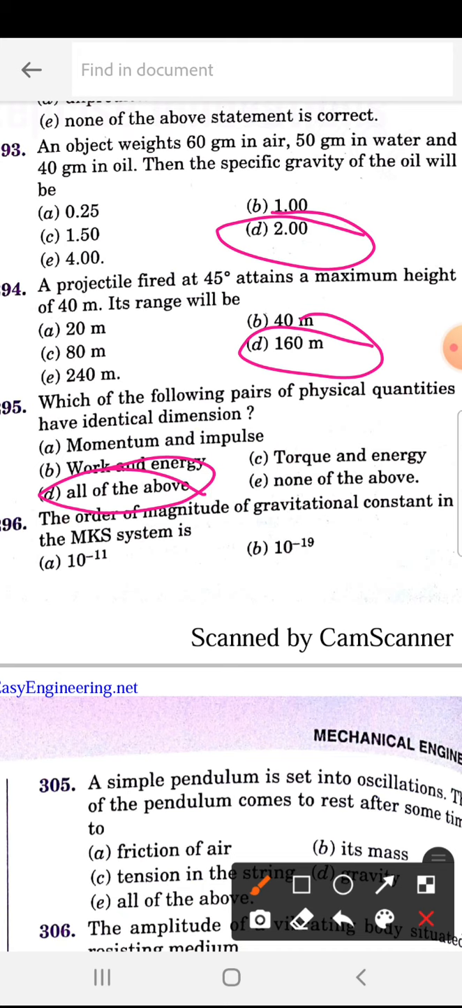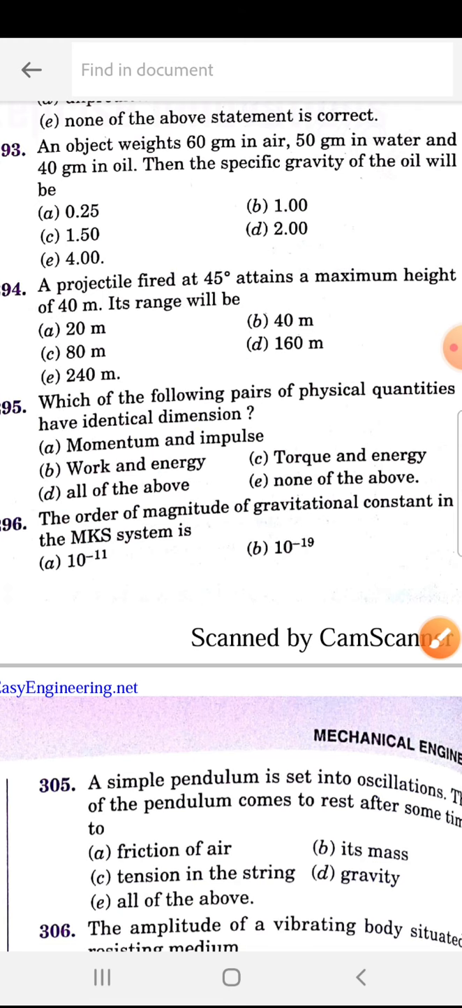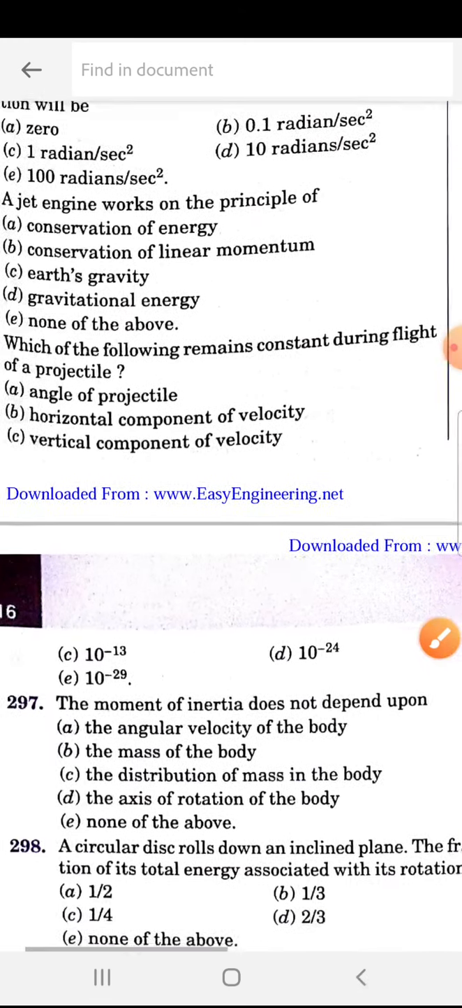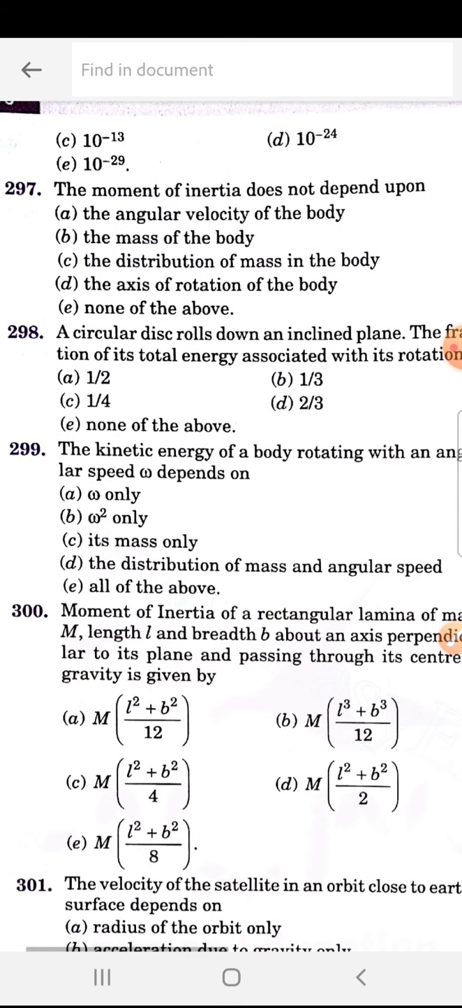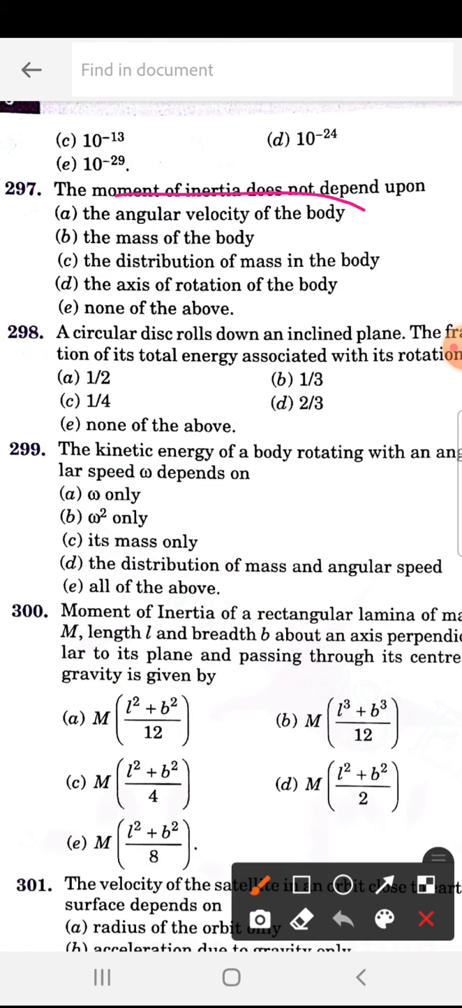Next, 296. The order of magnitude of the gravitational constant in the MKS system is. So 296 is A. So 10 to the power of minus 11. Next, 297. The moment of inertia does not depend upon. So 297 is angular velocity of the body. This we already solved in this question. Next.